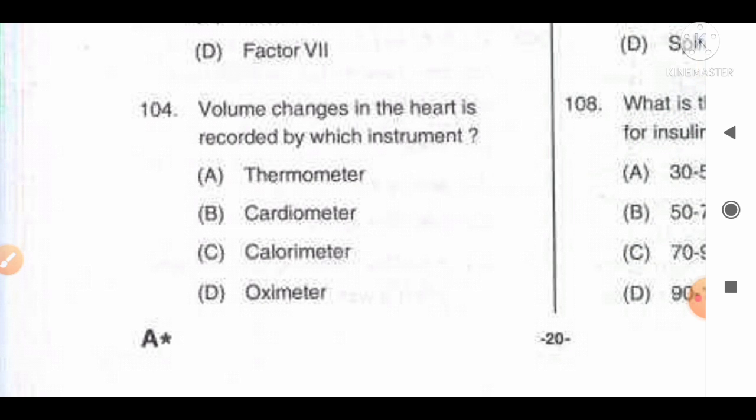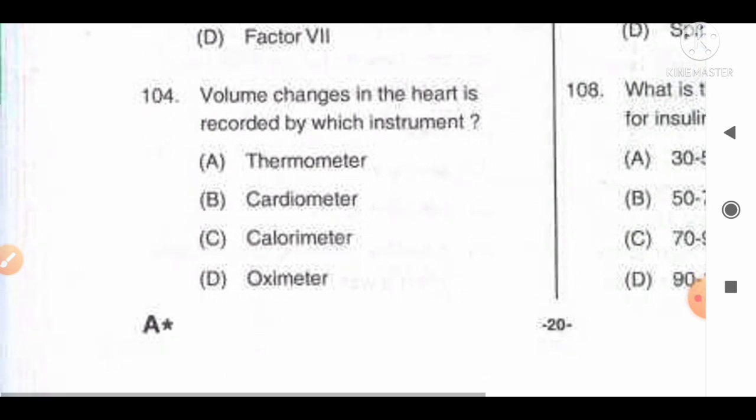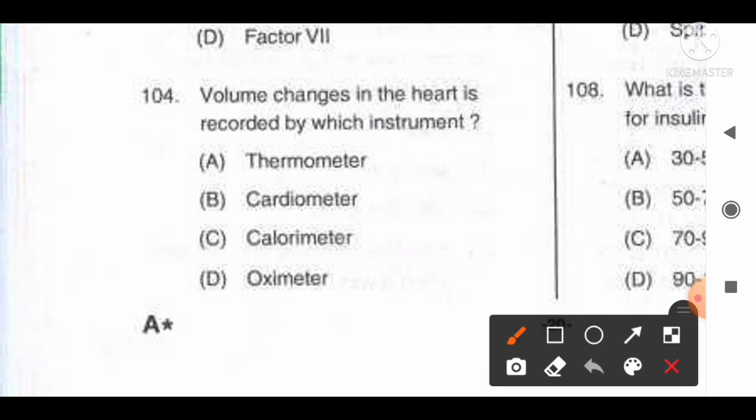Talking about calorimeter, calorimeter is the instrument used to measure level of energy, and lastly, oximeter is the instrument that is used to measure oxygen level of the blood. So from the given information we can say it is option B, cardiometer, is the correct answer for this question.